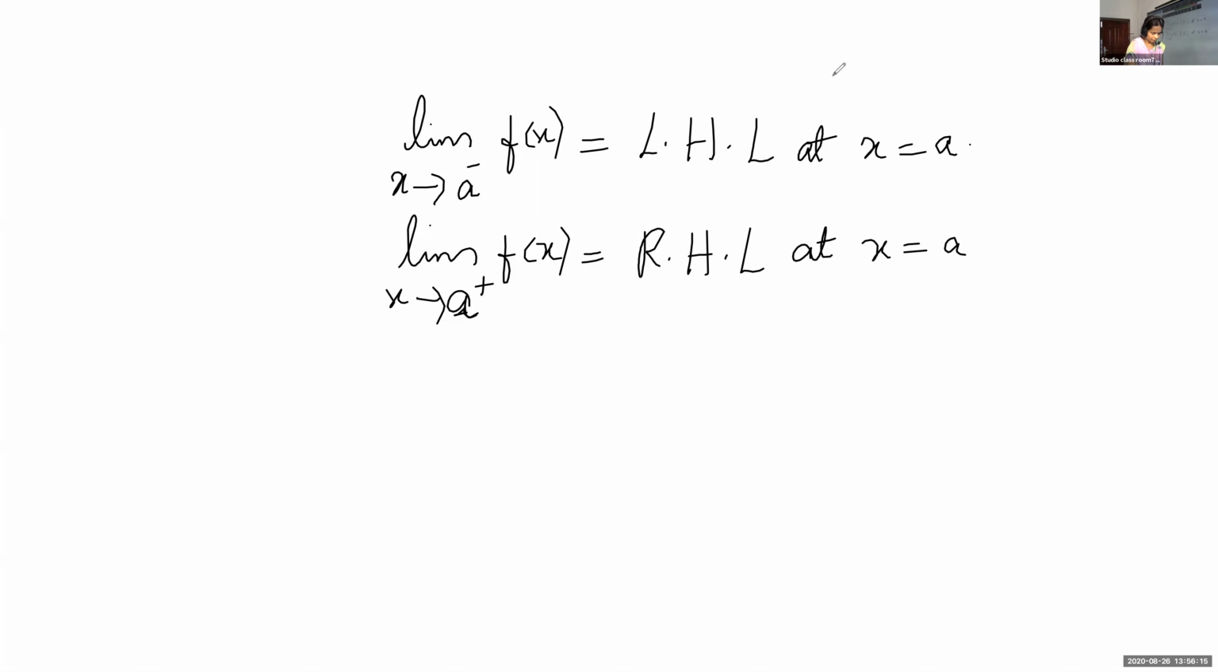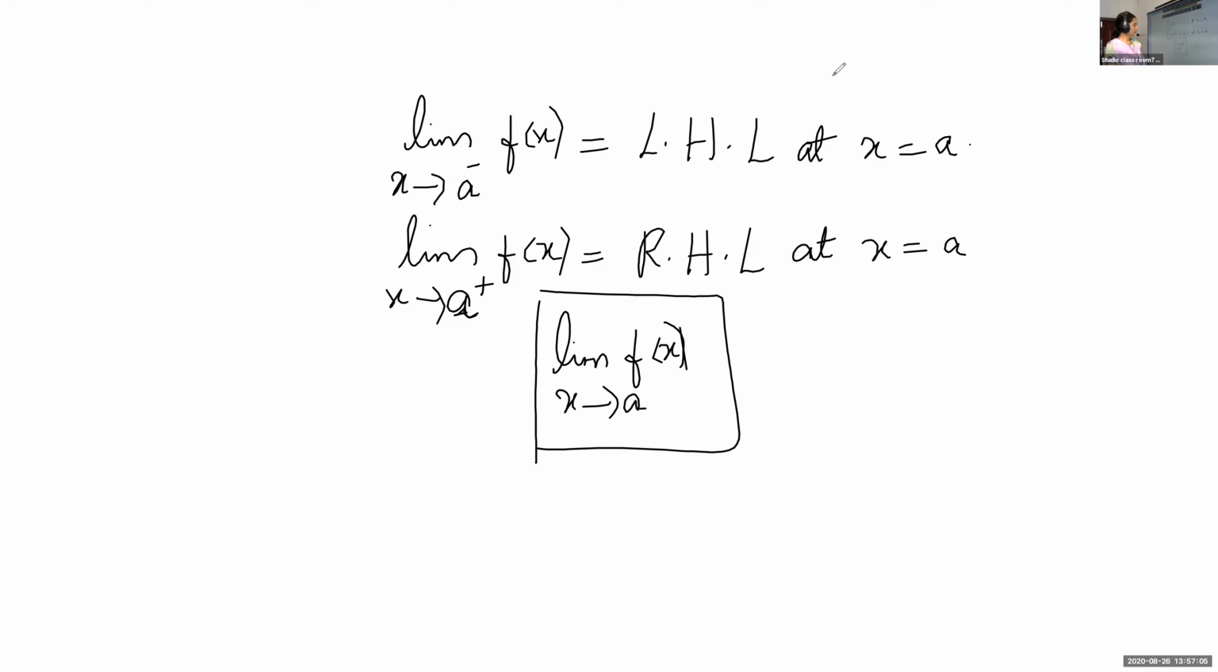If the left hand limit and right hand limit coincide, then we say that limit of f of x at x is equal to a exists, and it is denoted by, this is the symbol, limit extending to a of f of x.